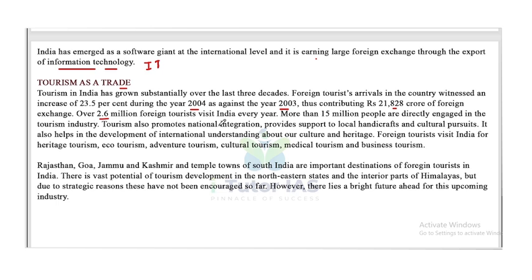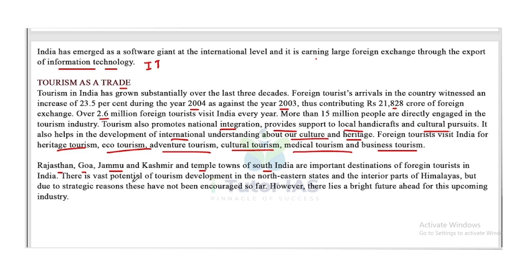Tourism also promotes national integration, and provides support for local handicraft and cultural pursuits. It also helps in the development of international understanding about our culture and heritage. Foreign tourists visit India for heritage tourism, ecotourism, adventure tourism, cultural tourism, medical tourism, and business tourism. Rajasthan, Goa, Jammu Kashmir, and temple towns of South India are important destinations for foreign tourists in India.